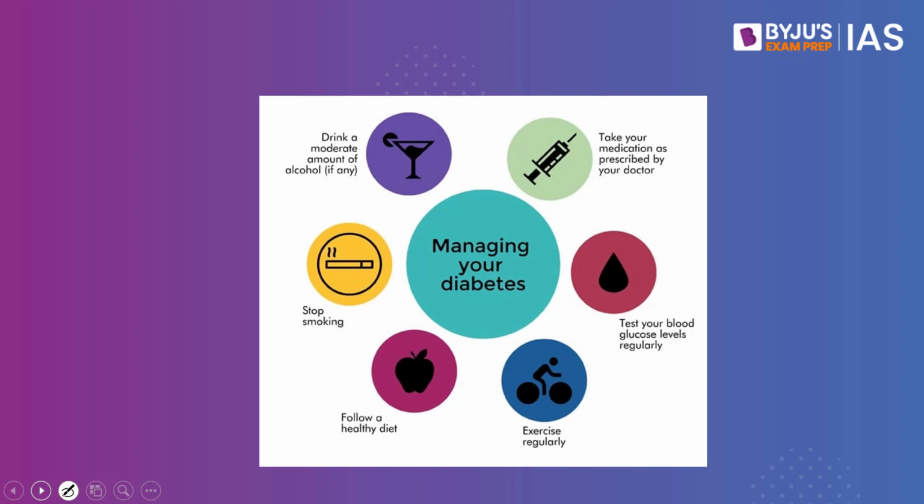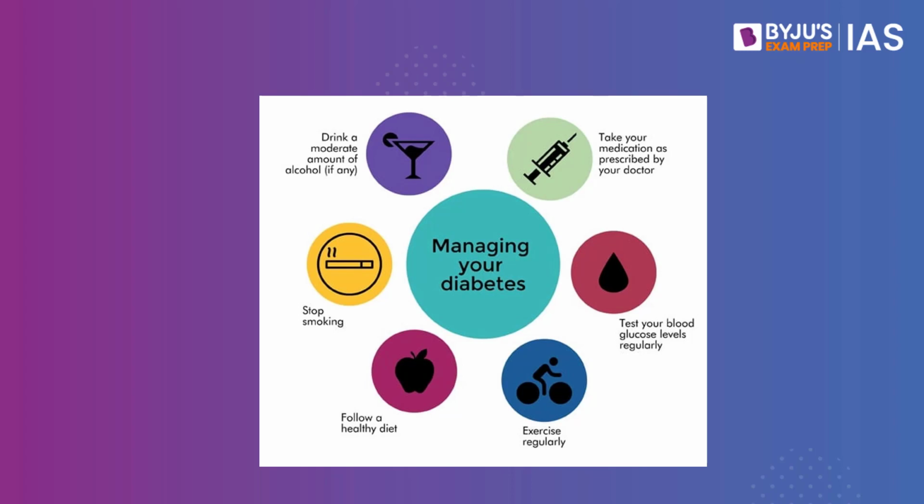What we have to do is follow a healthy lifestyle. Drink a moderate amount of alcohol, if any, or completely avoid it, because alcohol is one of the contributing factors to diabetes. So you should be avoiding it. If you cannot, it should be as minimal as possible.